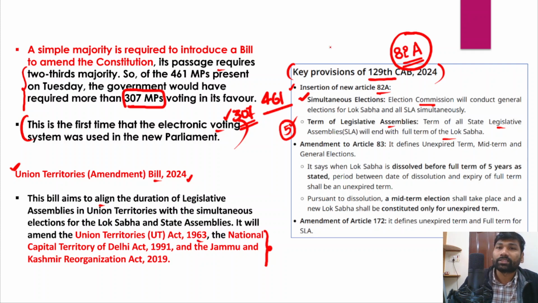For example, imagine that we'll take an example of Madhya Pradesh, right? So elections are being held simultaneously for both Lok Sabha as well as the State Legislative Assembly of Madhya Pradesh, along with all other states. After 2 years, there was a political instability in Madhya Pradesh, and that has led to the fall of the government in power.